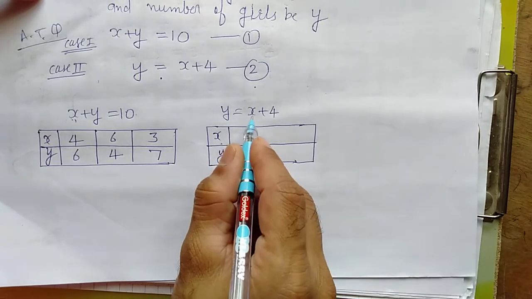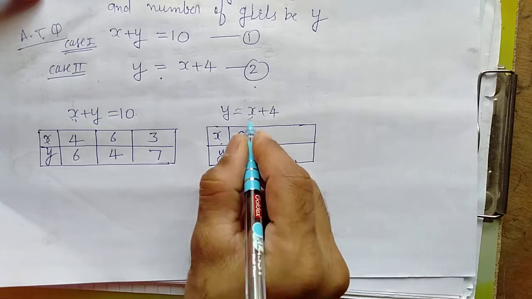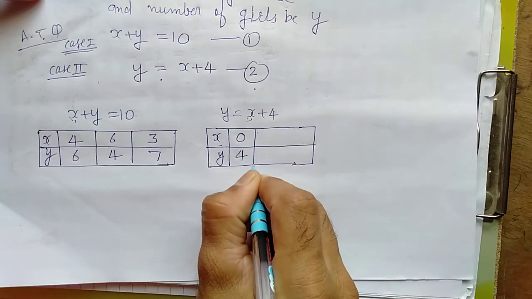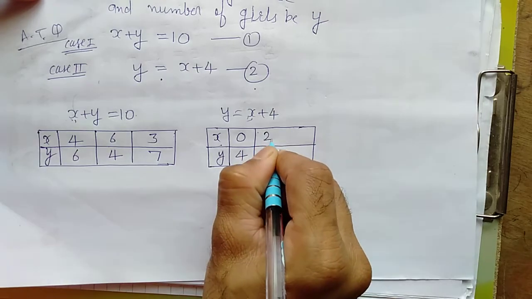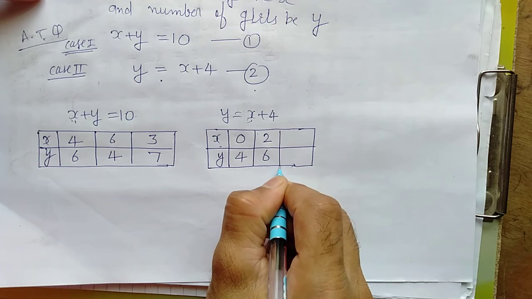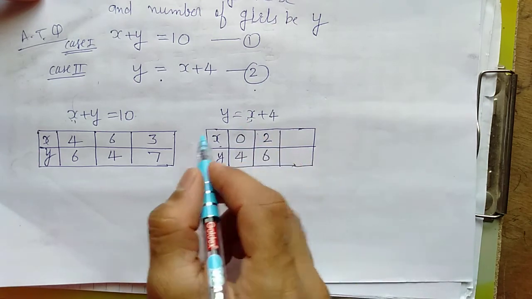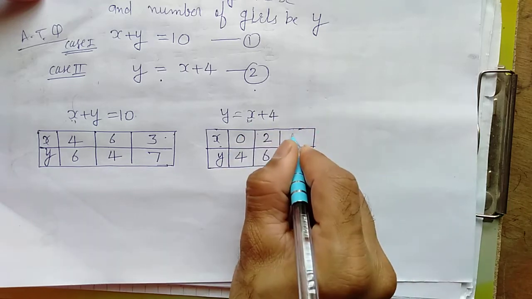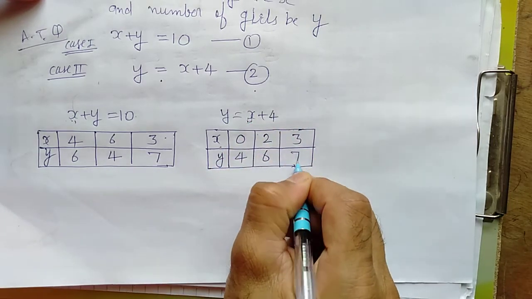Here suppose x equals 0, then y will be equal to 4, right? If x equals 2, then 2 plus 4, y will be equal to 6. If x equals 3, 3 plus 4 equals 7.